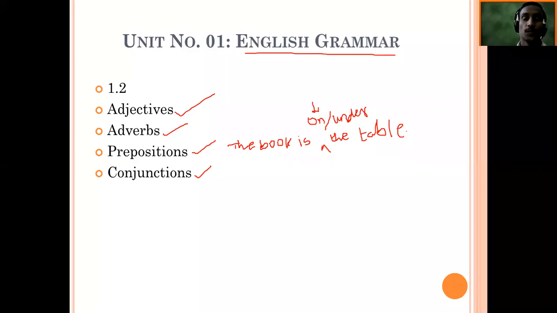Conjunctions like and: Ram and Sham, or I play cricket and study, something like this. You will come to know about different conjunctions. In conjunctions also there are two types. We call them coordinating conjunctions and subordinating conjunctions. We will discuss them when we learn about them in the next classes.